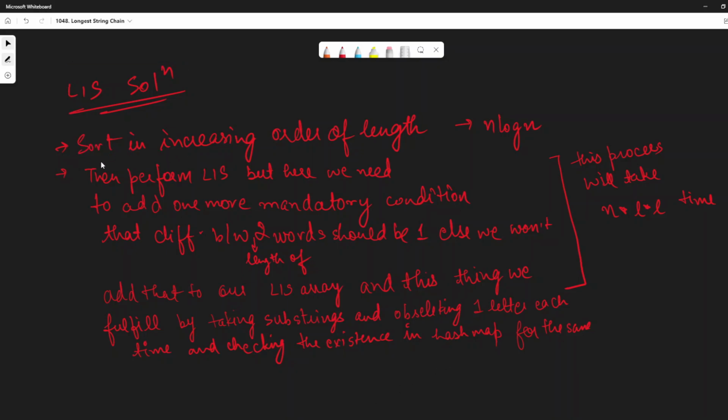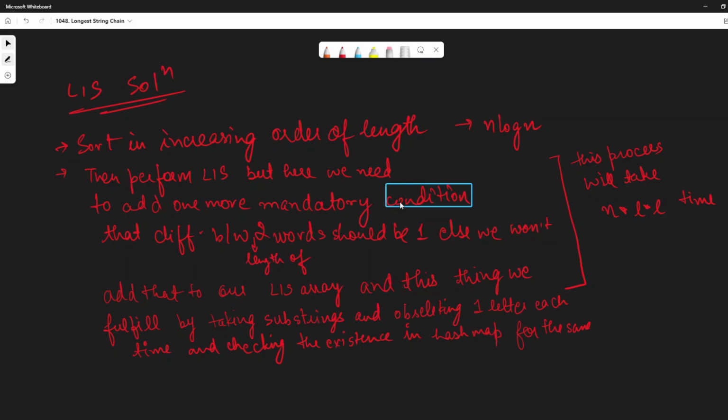So here we are required to sort in increasing order of length, which will take us n log n time. Because of this, when we sort it, only then can we perform LIS on the same. Now, perform LIS, but here we need to add one more mandatory condition as per the question.